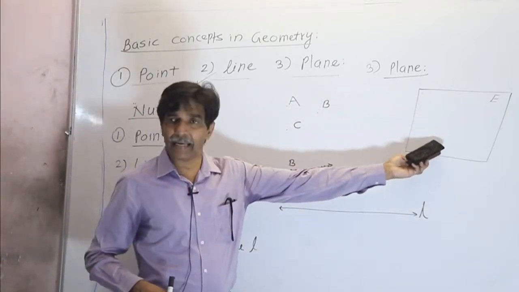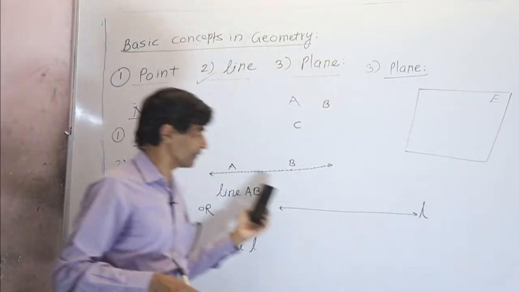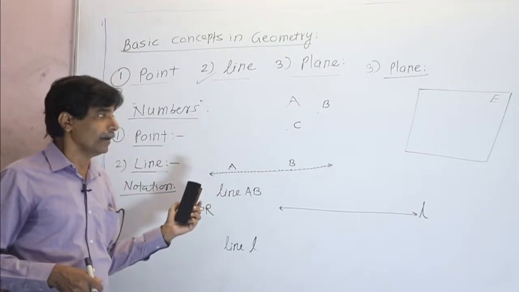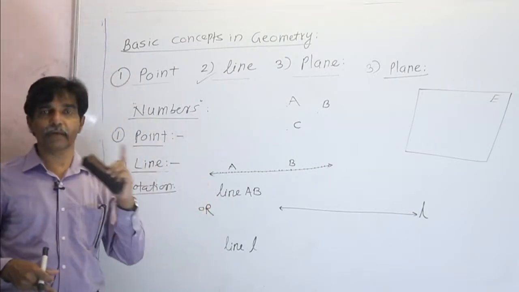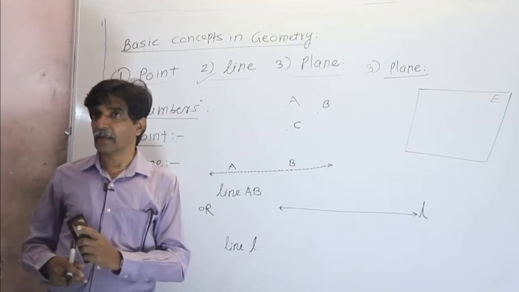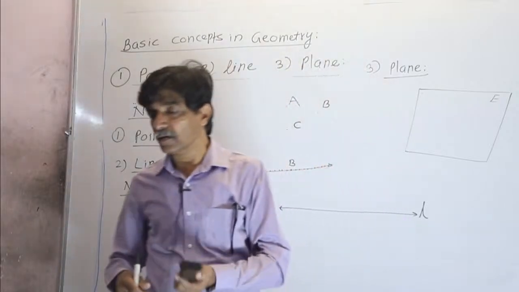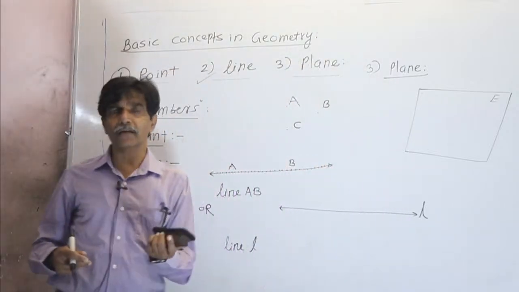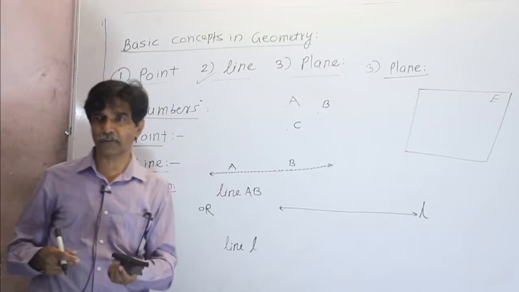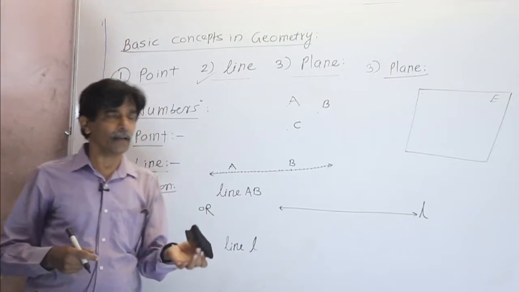A plane is infinite, so there is no need to draw arrows. In geometry construction, whenever you draw a line, many students ask, of what length is the line to be drawn? How can you ask the question like this, a line of 5 centimeters length? No. A line has no length.